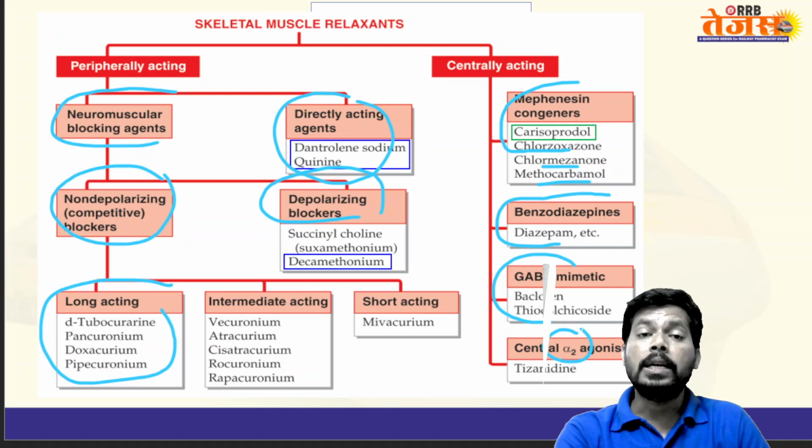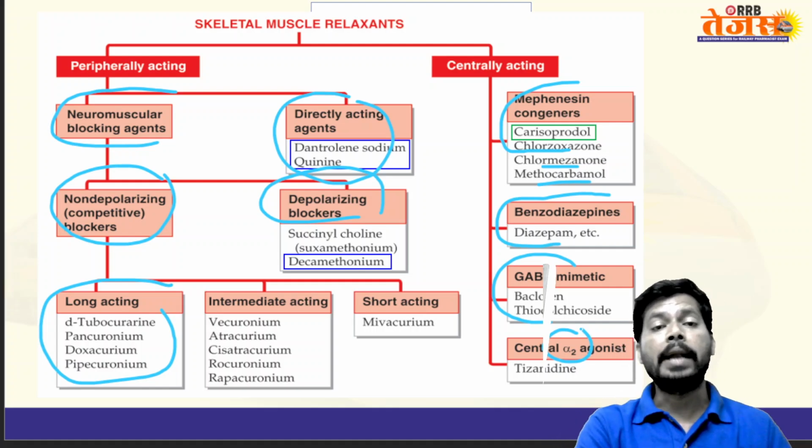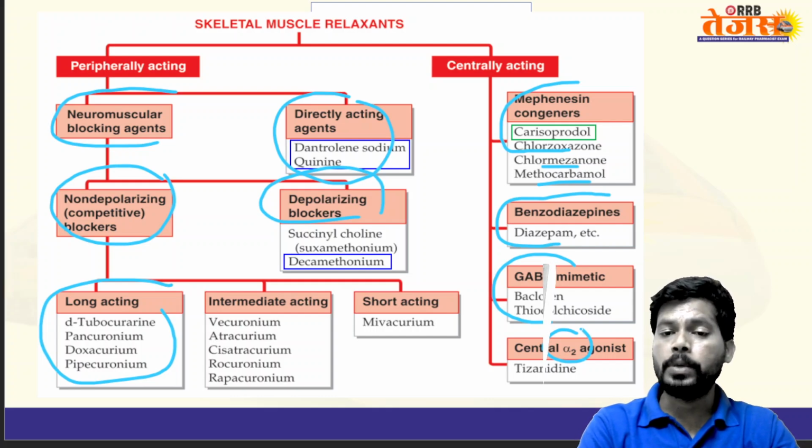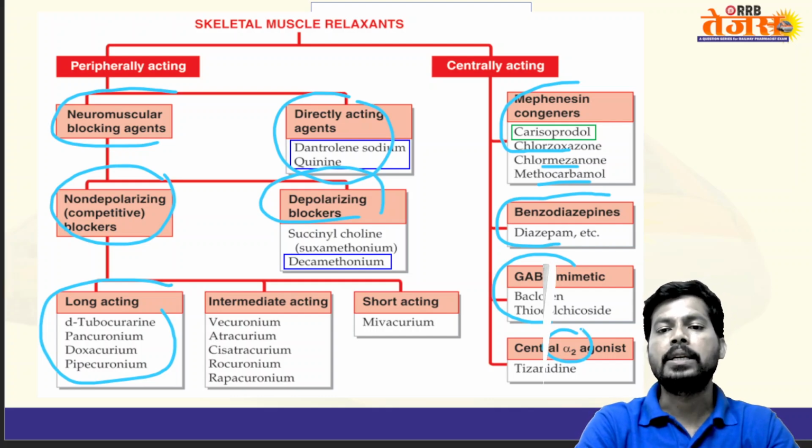Central alpha 2 receptor agonists as antihypertensive drugs are clonidine and alpha methyldopa, and as a centrally acting skeletal muscle relaxant, the alpha 2 receptor agonist is tizanidine.